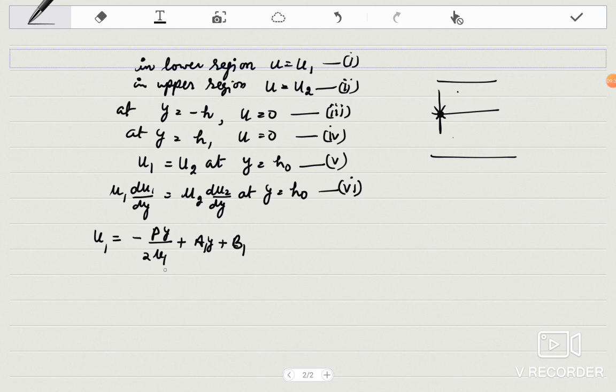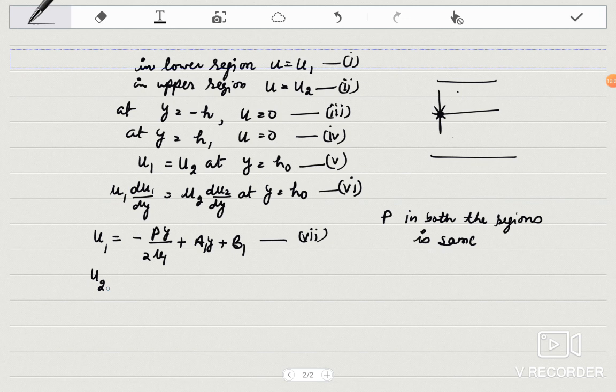So it is u1, it is mu1, and the pressure P is taken as the same in both regions. This is one assumption. You may solve it by taking different pressures also, but in your case you have to consider the same pressure distribution in the two regions. So this is your u1.